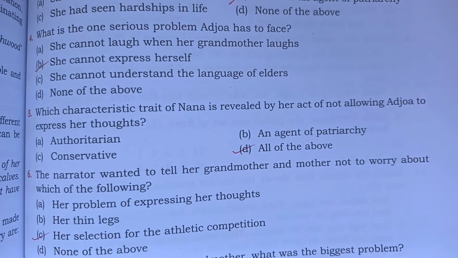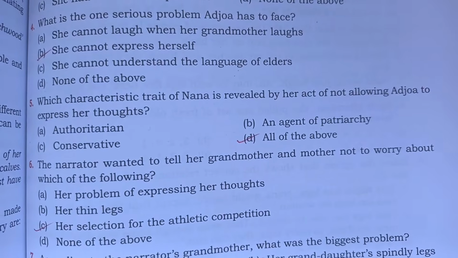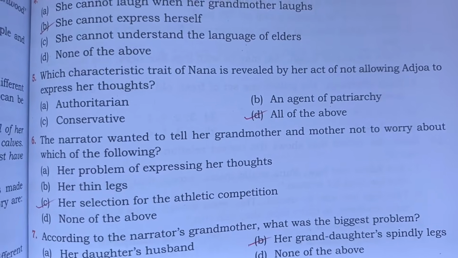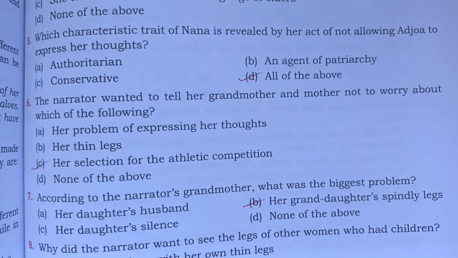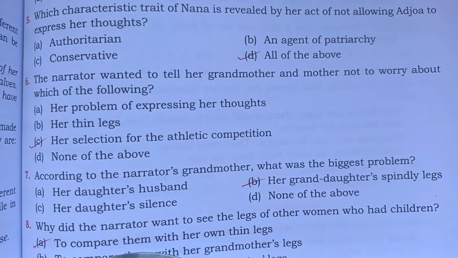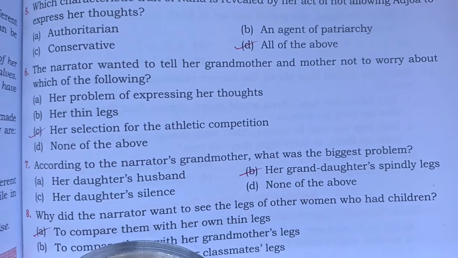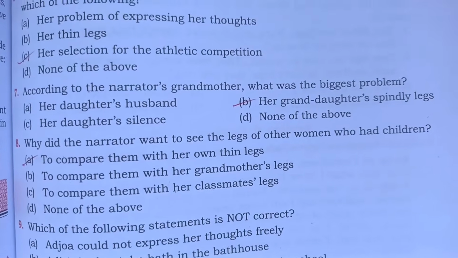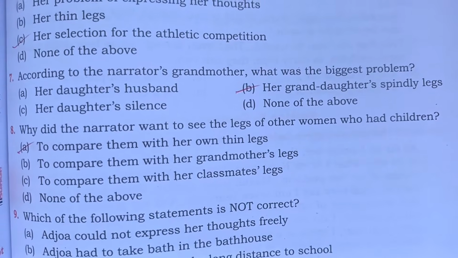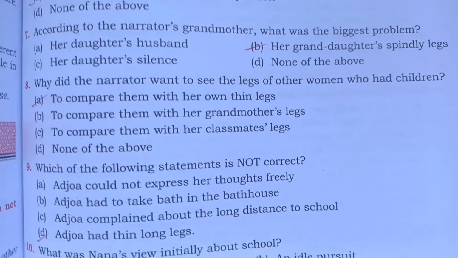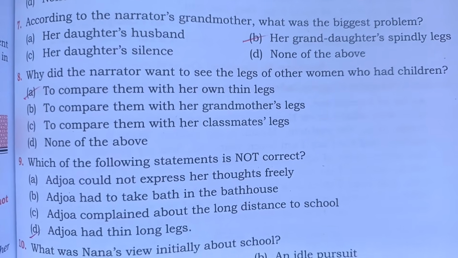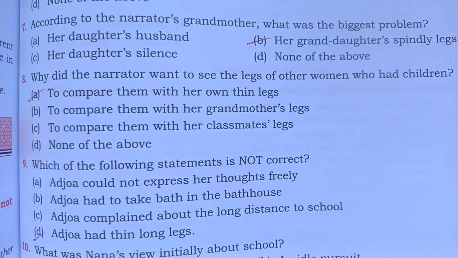Number 5, which characteristic trait of Nana is revealed by her act of not allowing Adjoa to express her thoughts. So here option D is correct. Number 6, the narrator wanted to tell her grandmother and mother not to worry about which of the following. So here option C is correct. Number 7, according to the narrator's grandmother, what was the biggest problem? So here option B is correct. Number 8, why did the narrator want to see the legs of other women who had children? So here option A is correct.